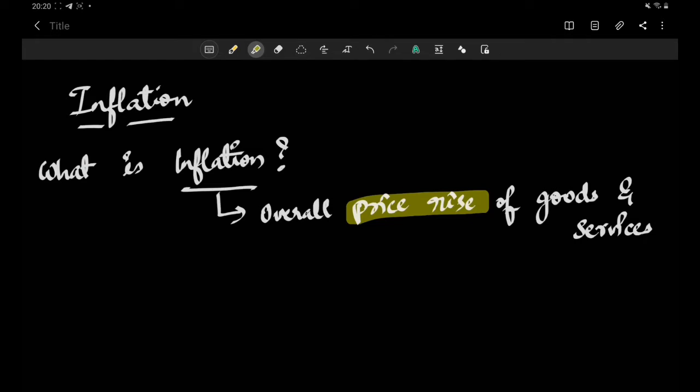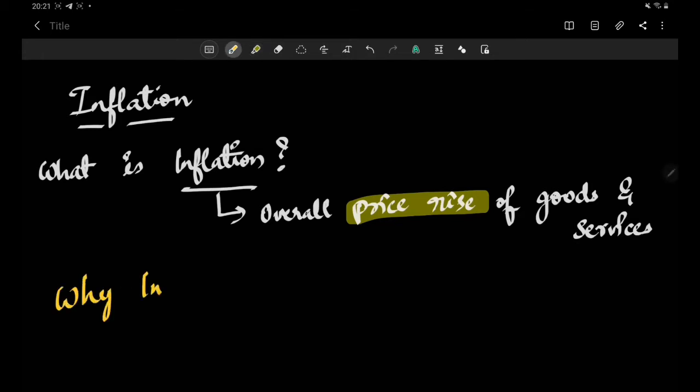So if this trend is seen in an economy overall, like if the price of petrol increases, then automatically transportation cost increases, then input cost of every other material increases. So the overall cost of all goods and services will increase. So this is the trend that happens. When this trend happens, we can say that the Indian economy is going through inflation. This situation, the overall price rise of goods and services, is termed as inflation in the Indian economy.